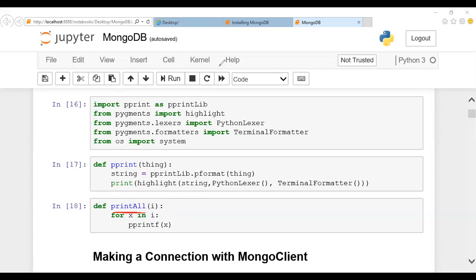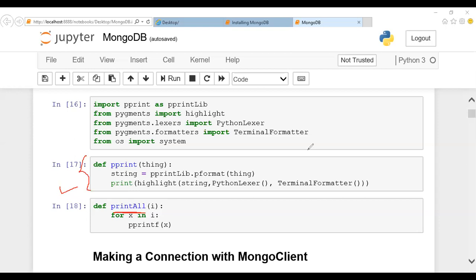Like we use a user defined function, the same way here I'll be using print all to print all the information in my output screen. And if I don't want all the information printed, only specific information from my document, I'll be using the print statement. So these are the two functions I'm going to use in my MongoDB. One is for printing all the documents, one is for printing only one specific piece of information.